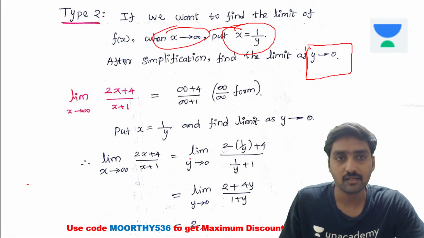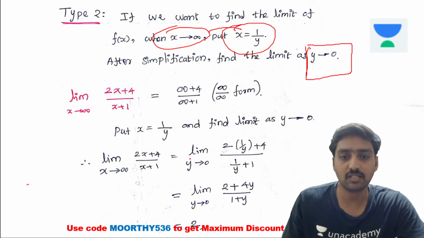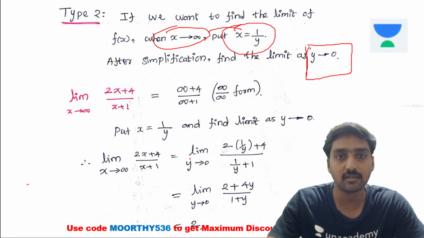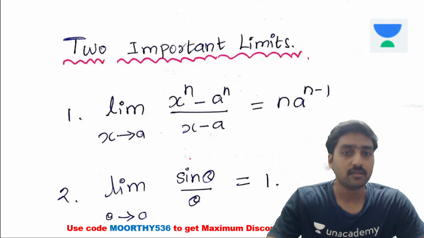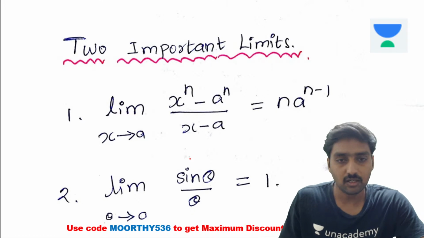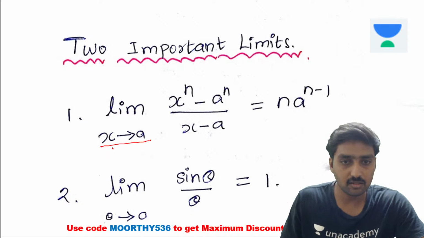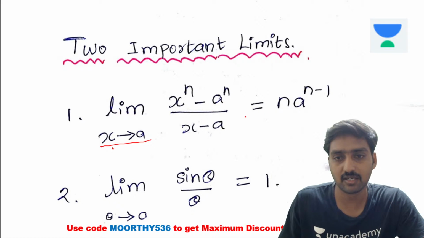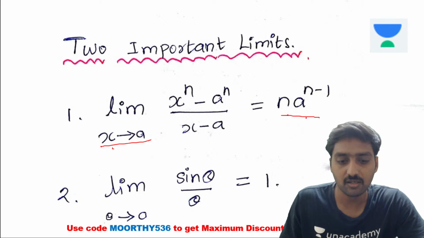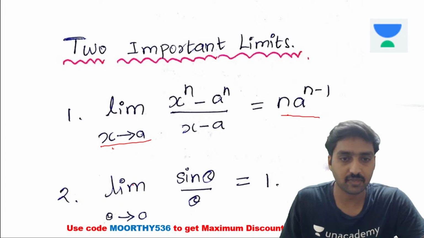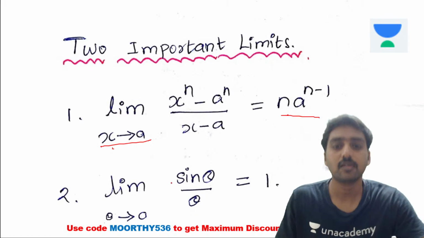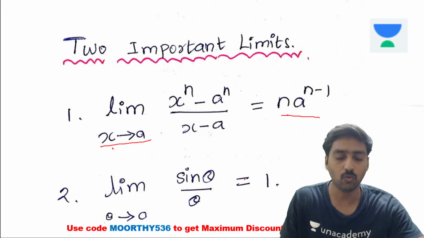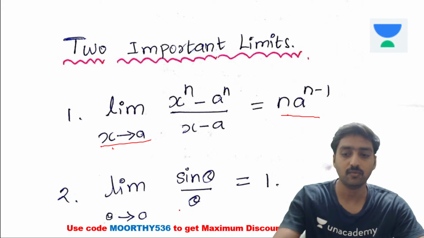One more thing, type 3 is also included with type 2. I will give you some previous questions in the forthcoming slides. There are 2 important limits. Limit as x tends to a of (x^n minus a^n) divided by (x minus a) is equal to n times a^(n minus 1). Limit as theta tends to 0 of sin theta divided by theta is equal to 1.